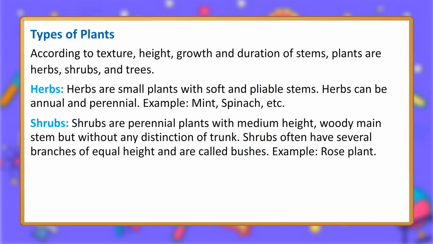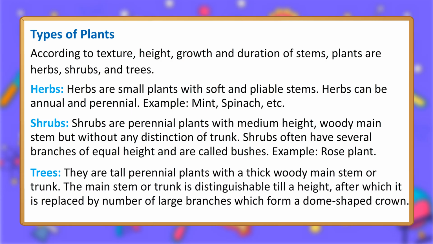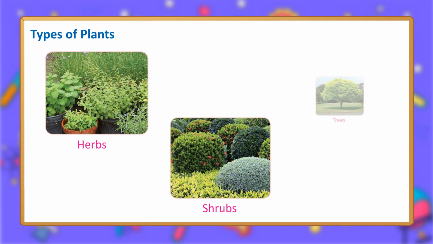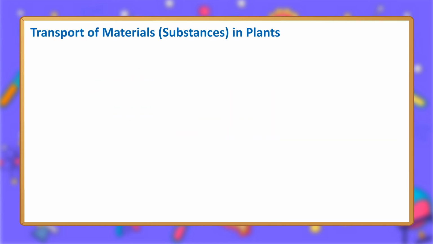Example, rose plant. Trees. They are tall perennial plants with a thick woody main stem or trunk. The main stem or trunk is distinguishable till a height, after which it is replaced by a number of large branches which form a dome-shaped crown. Herbs. Shrubs. Trees. Transport of materials, substances, in plants.